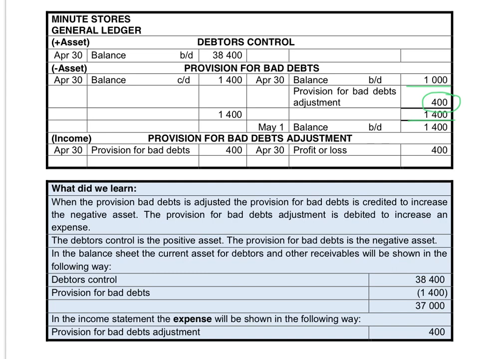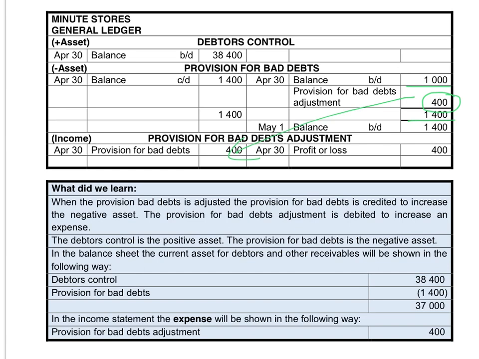If we credit the provision for bad debts with 400, then it means that we will debit the provision for bad debts adjustment with 400, and that means that we have an expense of 400. So when we increase the provision for bad debts, the adjustment account will be debited and we create an expense. If the provision for bad debts account is reduced, you will debit the provision for bad debts account and you will credit the adjustment account, and that will then be recorded as an income.